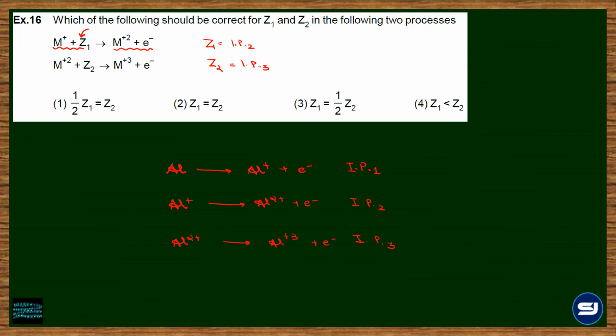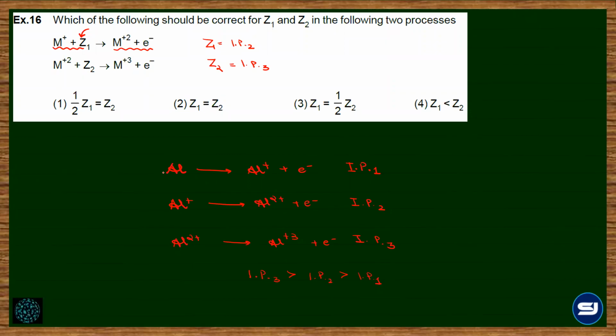So question tha, what is the correct relation between Z1 and Z2? Is half of Z1 equal to Z2? Are they equal, or Z1 is half of Z2? Yes, Z1 is less than Z2. The fourth one, because हमने IPs को जब compare किया था for multi electron removal, then IP3 would be much greater than IP2 and much greater than IP1. और concept simple था.